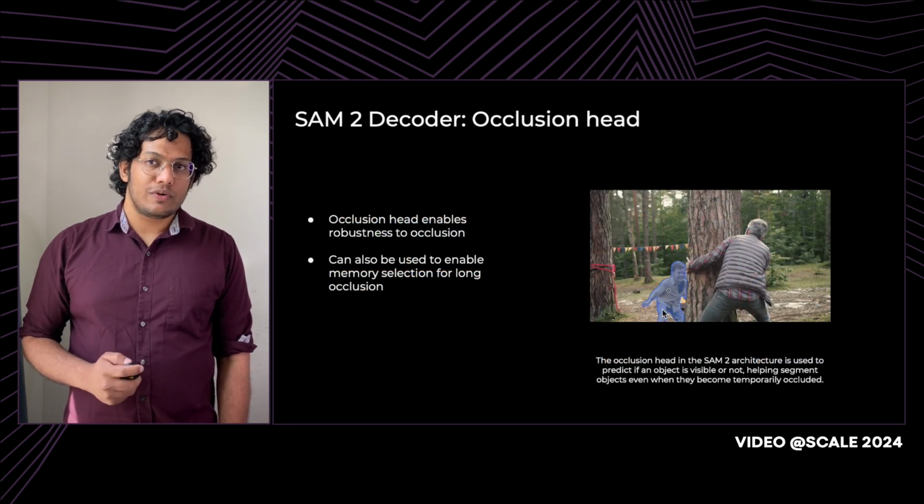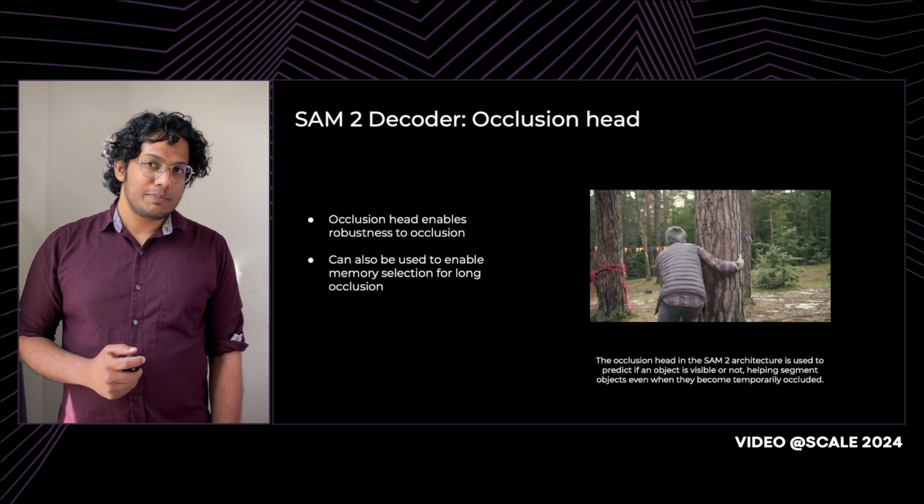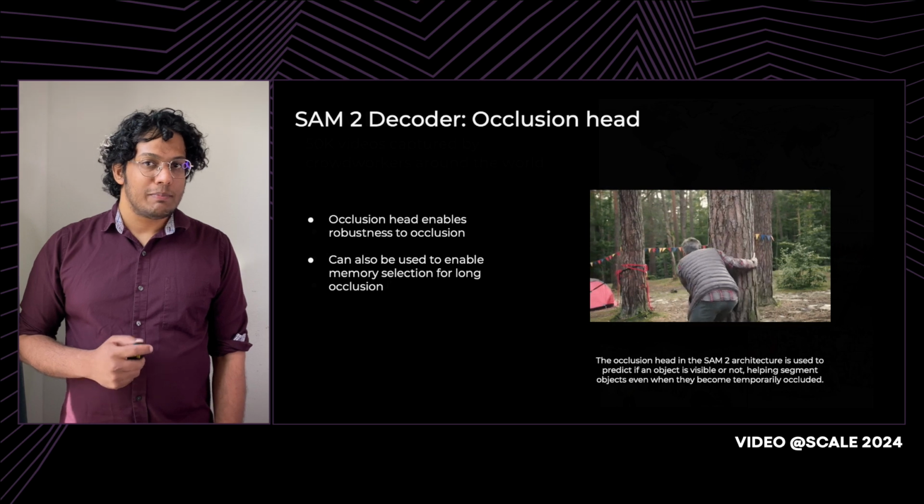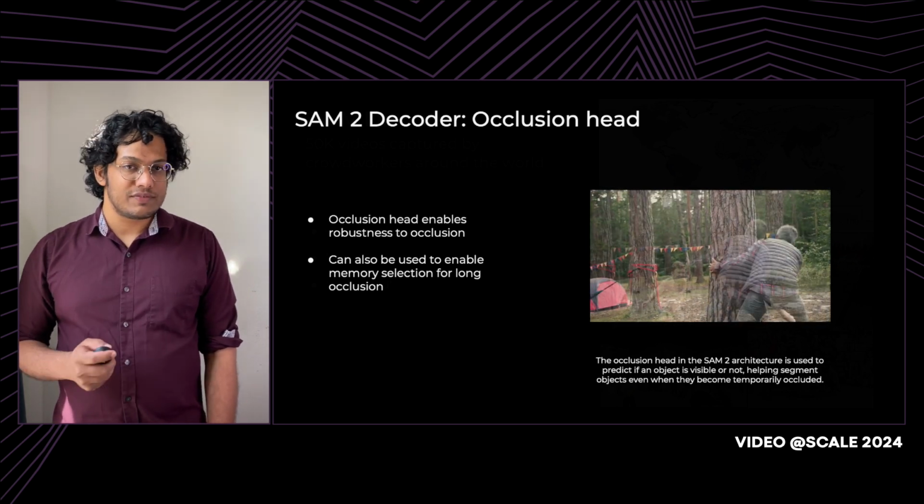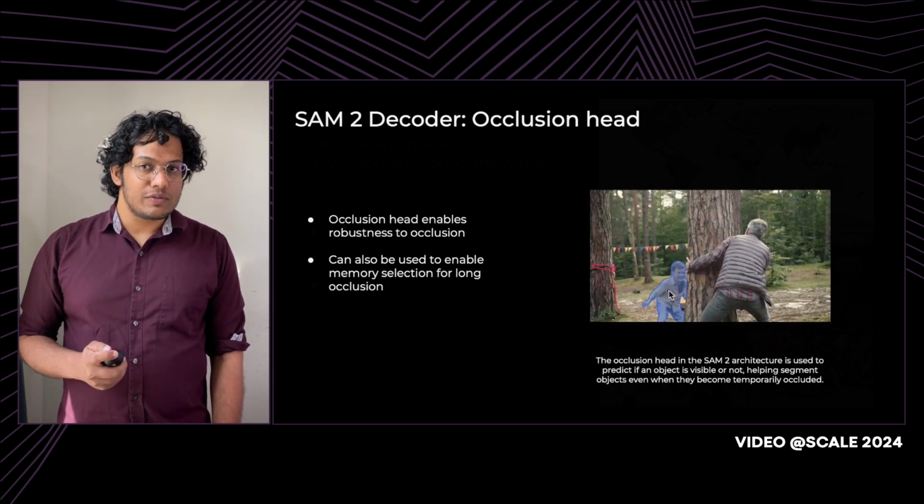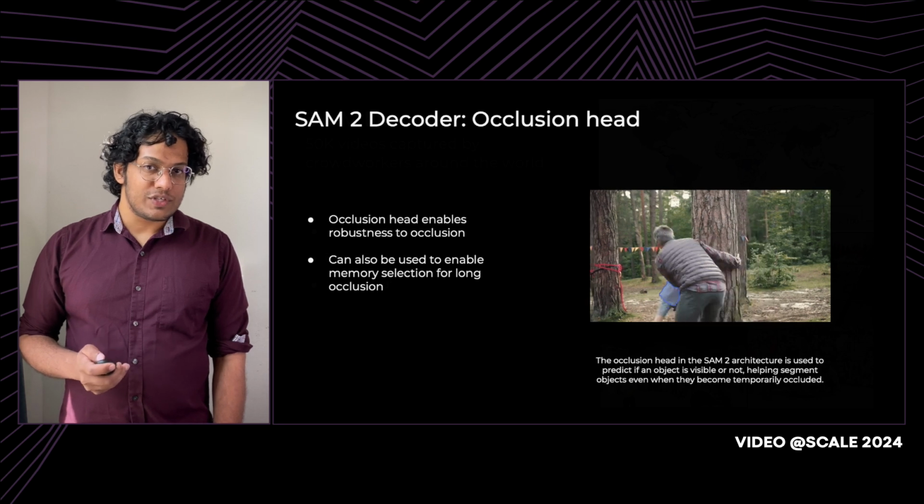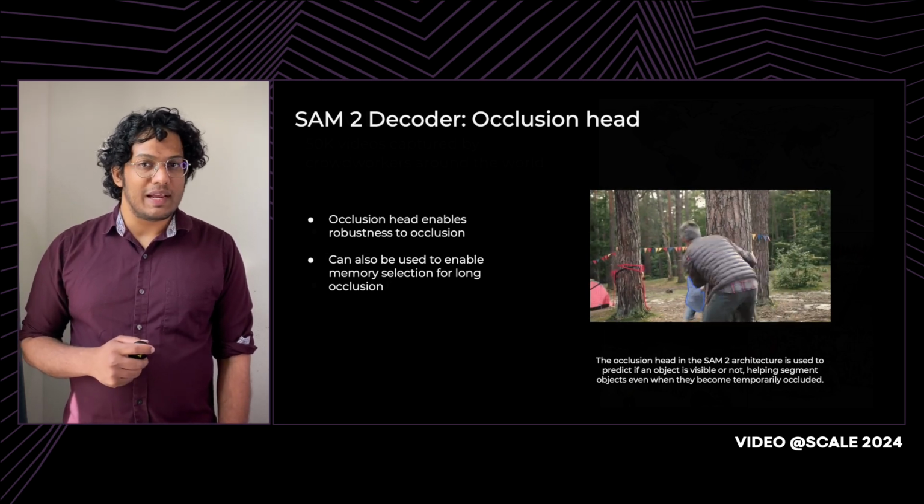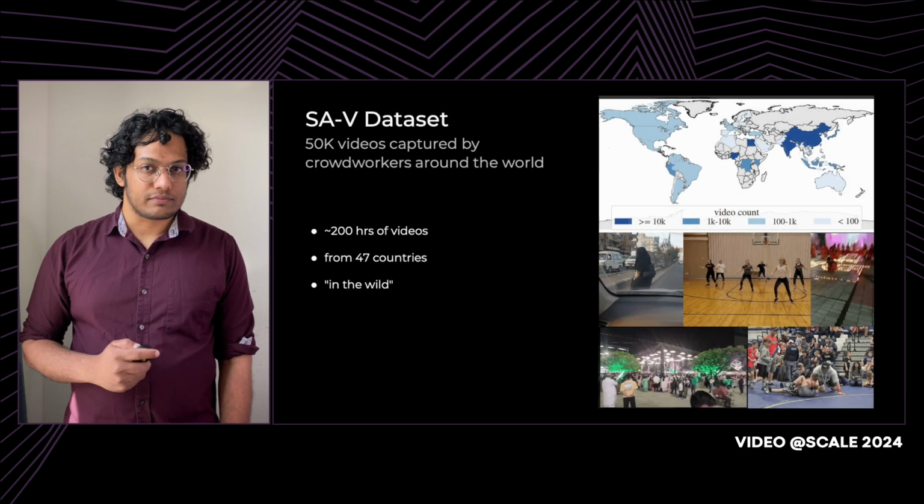I mentioned that the decoder also predicts an occlusion score. This helps the model be more robust to occlusion by other objects or in the event that the object leaves the frame. It can also be used to potentially select memories which are going to be included in the memory bank in the event of long occlusions.